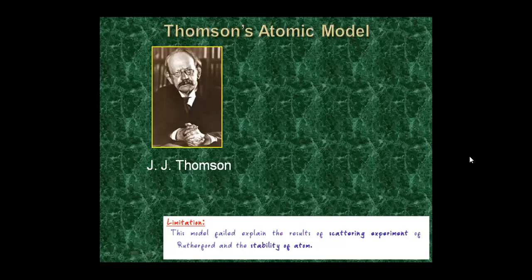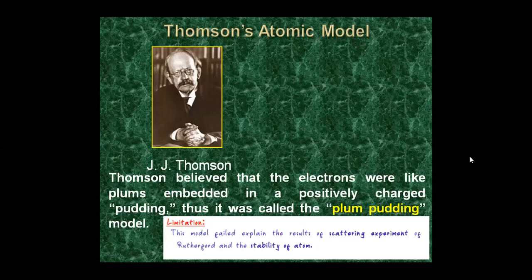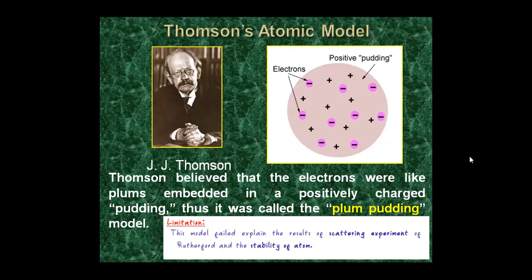Next comes Thomson's atomic model. According to Thomson's atomic model, Thomson believed that the electrons were like plums embedded in a positively charged pudding. Thus, it was called the plum pudding model, which is also known as the watermelon model. But the theory fails to explain the stability of an atom. This is the positive charge pudding, and the electrons are negatively charged.